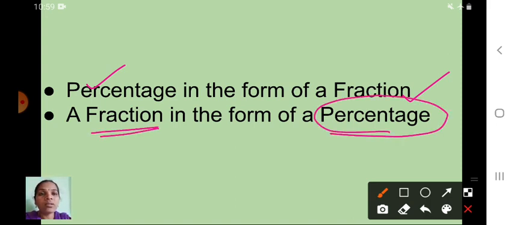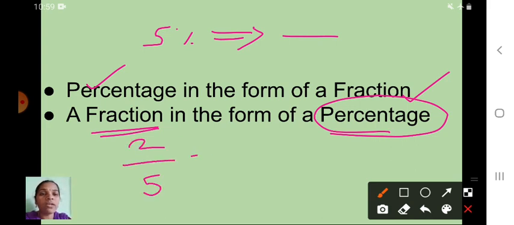Okay, see here percentage, that means 5 percentage, you have to convert into a fraction form. And here that fraction form, suppose say here 2 upon 5, this fraction form you have to convert into a percentage. These two things we will discuss now. First one is what? Percentage form we have to convert into a fraction form. Okay, are you ready children?